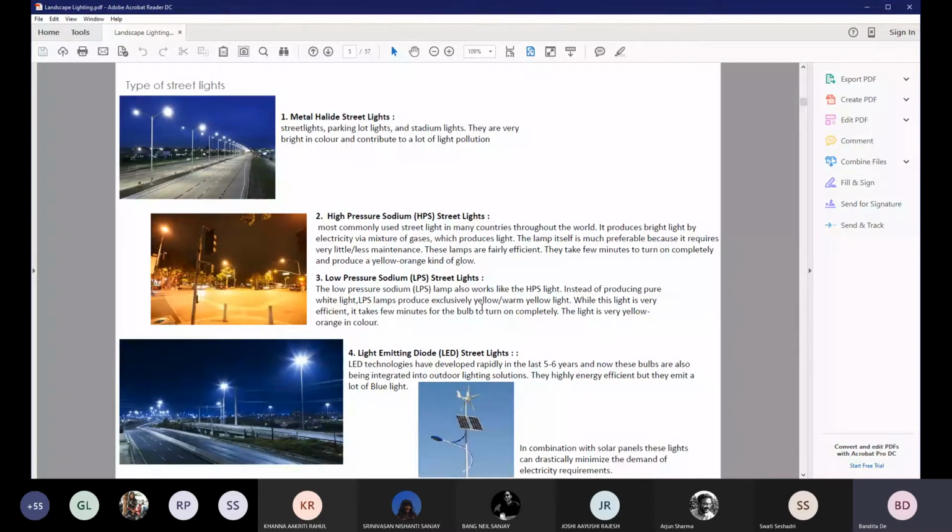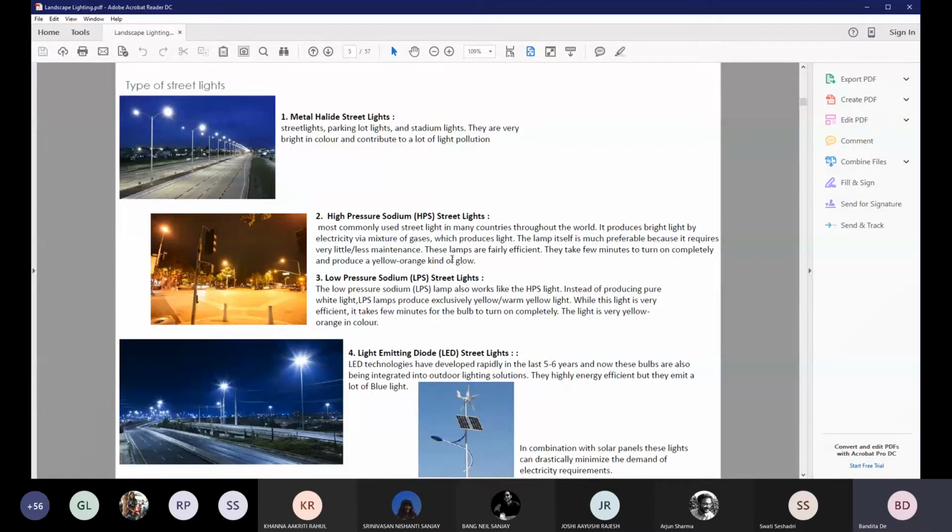Now, regarding the types of lamps used in progression, in slightly earlier times the conventional lamps that we were using for street lamps were metal halides. These metal halides were very bright lights, and we used them for streets, parking areas, and sports lighting. But the negative aspect of these lights was that they emitted a lot of light and contributed a lot to the light pollution.